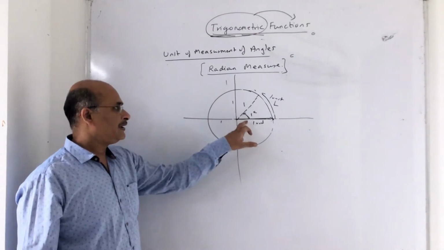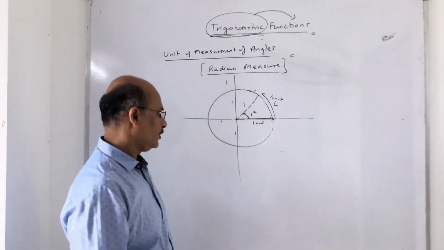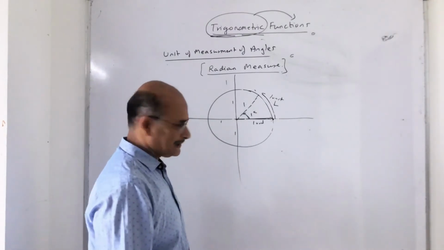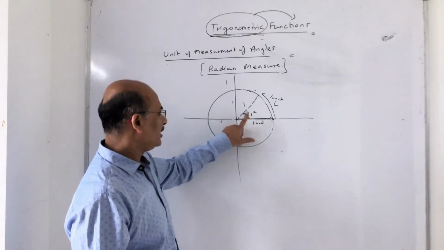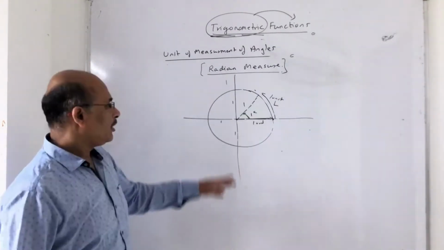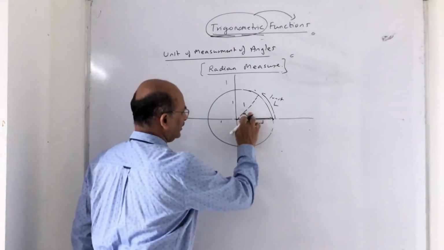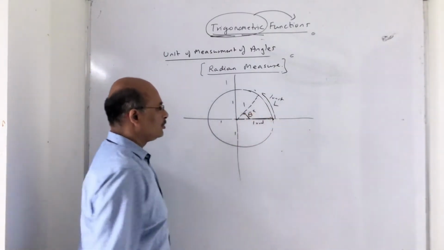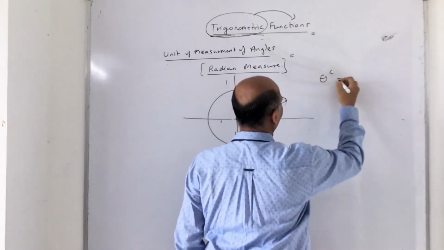The angle subtended at the center is 1 radian. So understand, from here I can say that 1 radian. Now try to understand this. Before we proceed, let us talk about the length. Now this is 1 radian, right? Theta radian. So theta radian is nothing but L upon R.